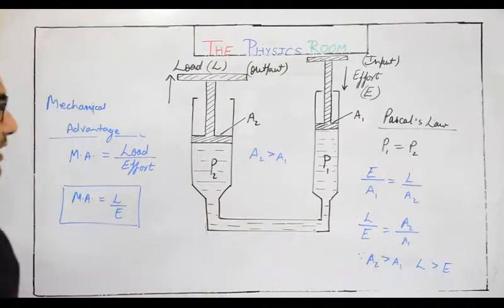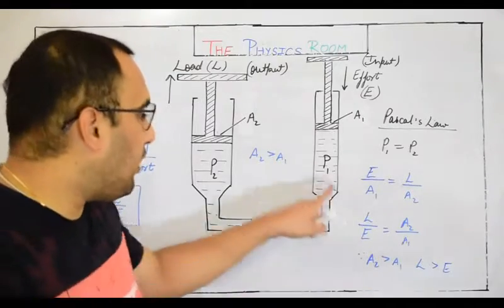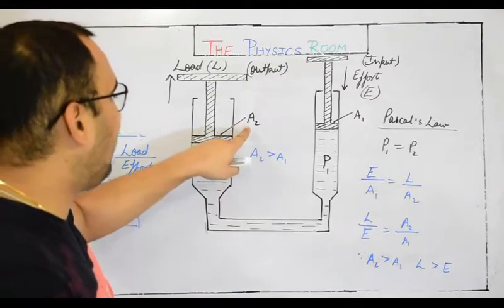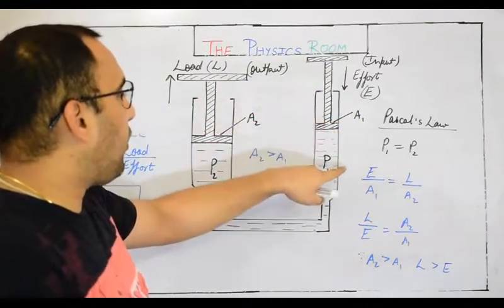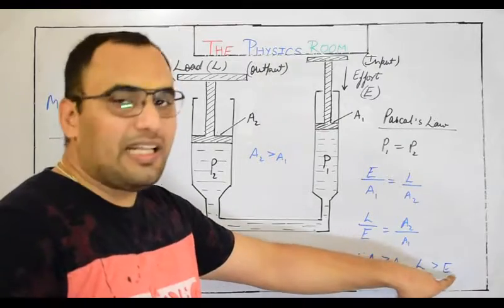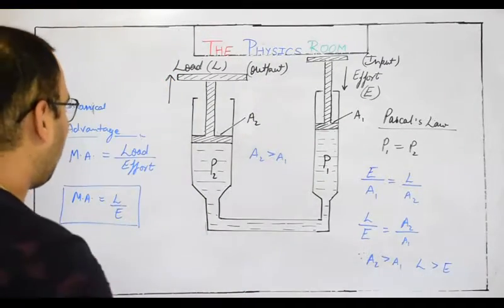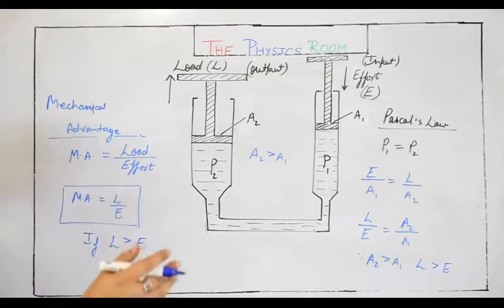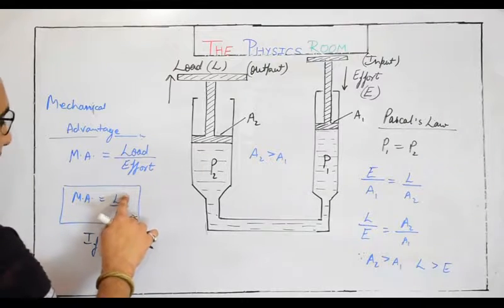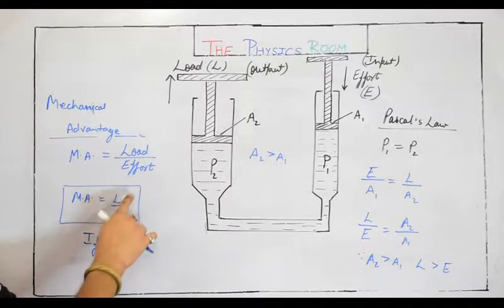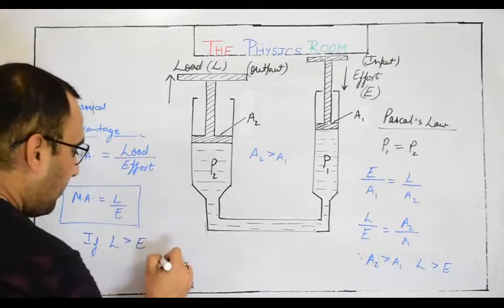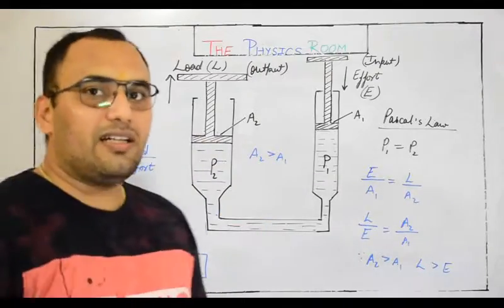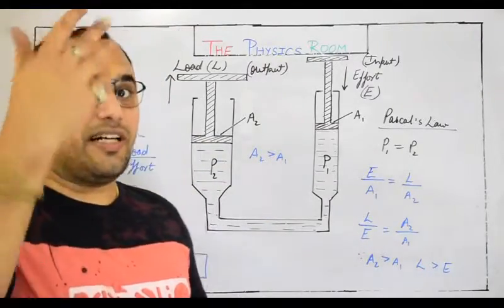From this we can see that right now we are in mechanical advantage because we have proved it. If the output tube's area of cross section is greater than the input tube's area of cross section, ultimately we will get L greater than E. So right now we are in mechanical advantage. If L is greater than E, you will get an answer greater than 1. If the mathematical value of load is greater than the value of effort, numerator is greater than denominator, and at that time mechanical advantage will be greater than 1. So for hydraulic lifts we are in mechanical advantage, which is greater than 1.